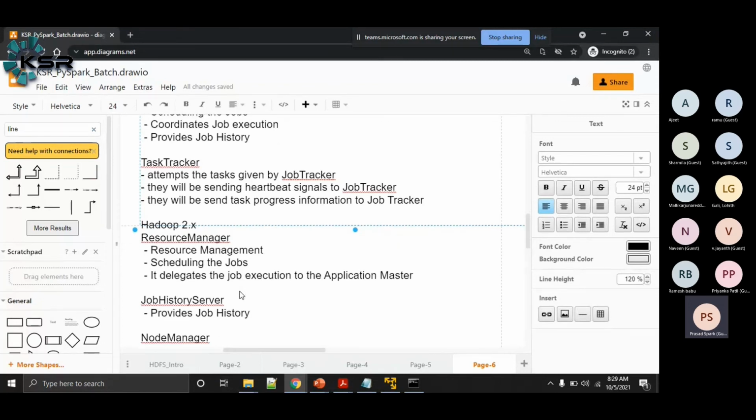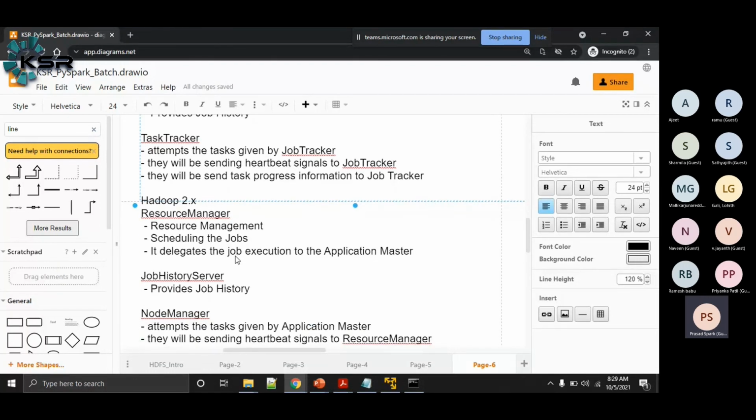And we have the task tracker in Hadoop 1.x, which we call the node manager in Hadoop 2.x. As a task tracker, they are responsible for attempting the tasks assigned by the job tracker. They will be sending the heartbeat signals to the job tracker and task progress information to the job tracker.